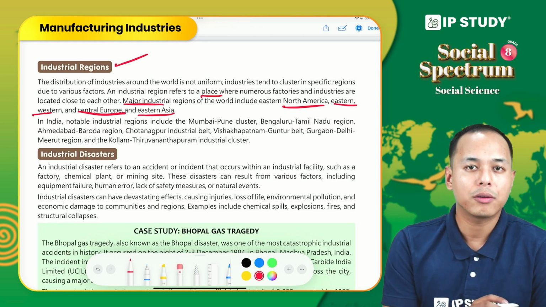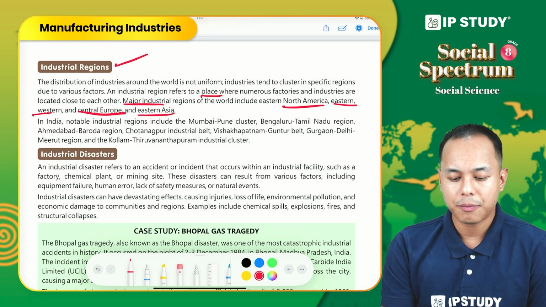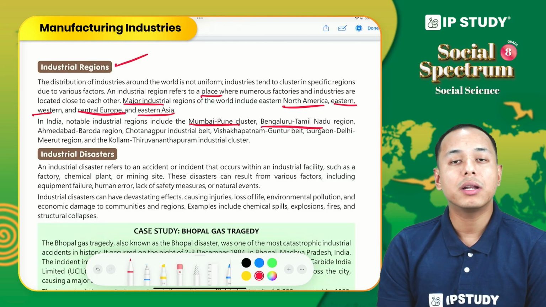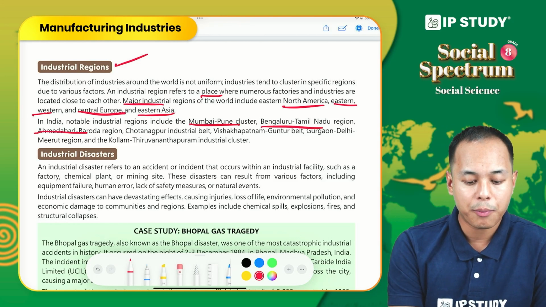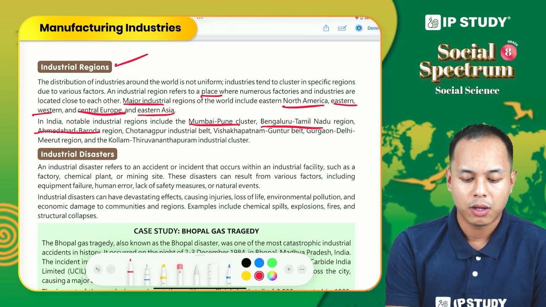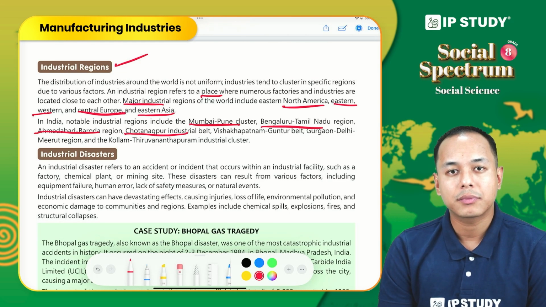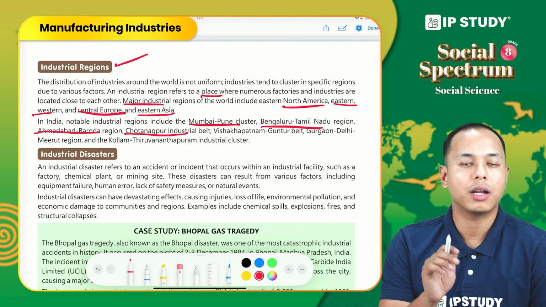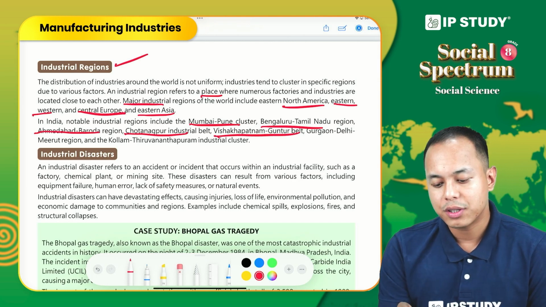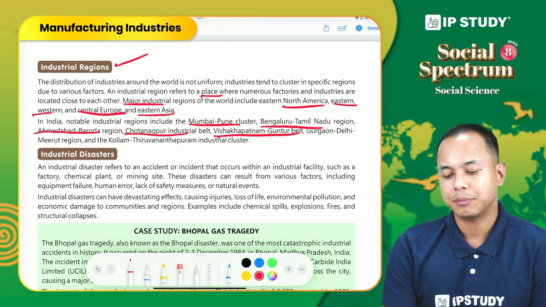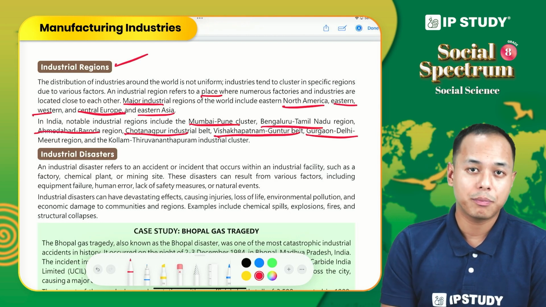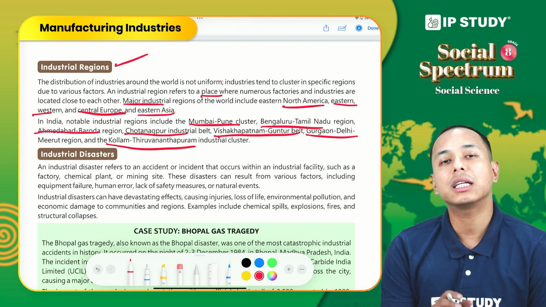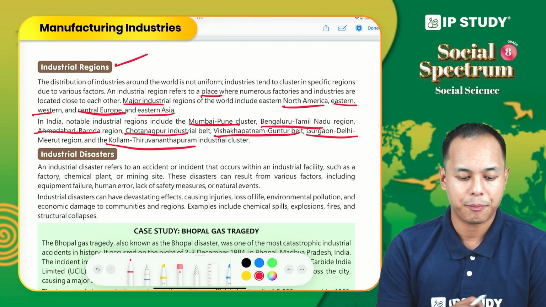In India, the notable industrial regions are the Mumbai Pune cluster, the Bengaluru Tamil Nadu region, Ahmedabad Baroda in Gujarat, the Chota Nagpur industrial belt in Jharkhand, West Bengal and Odisha, the Visakhapatnam Guntur belt, the Gurgaon Delhi Meerut belt, and Kollam Tiruvananthapuram. So these are the important industrial regions in India.